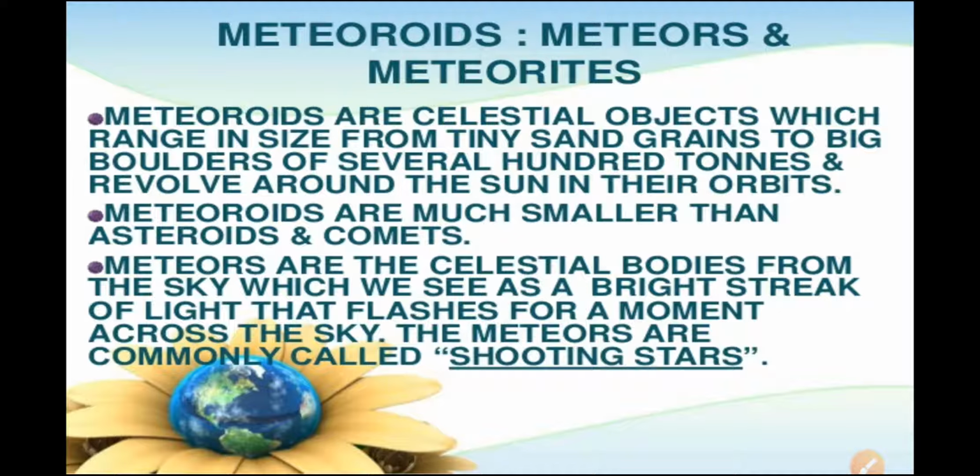The body that reaches the earth is called a meteorite. A meteorite helps scientists investigate the nature of the material from which the solar system was formed.